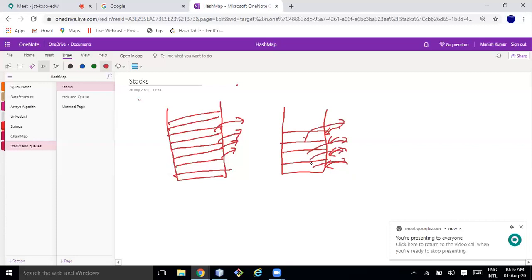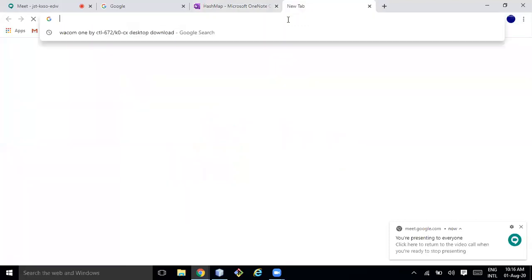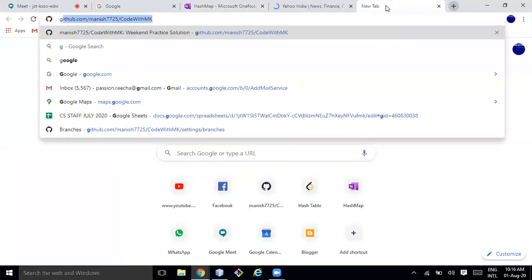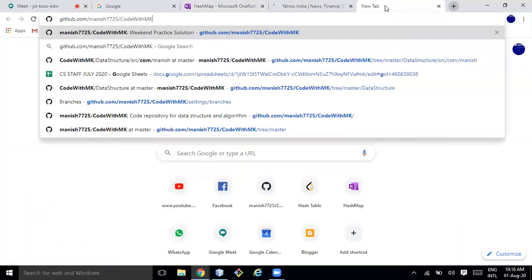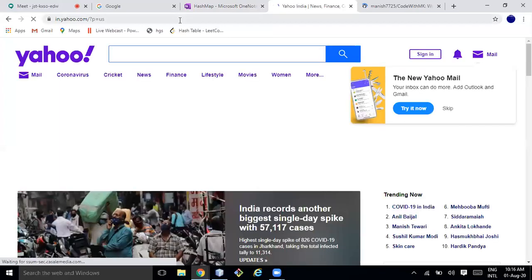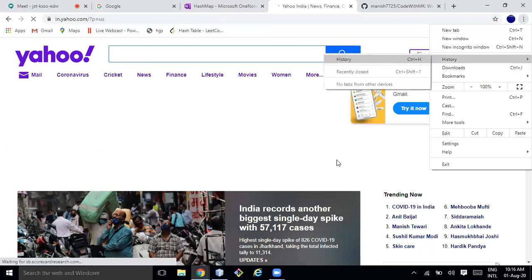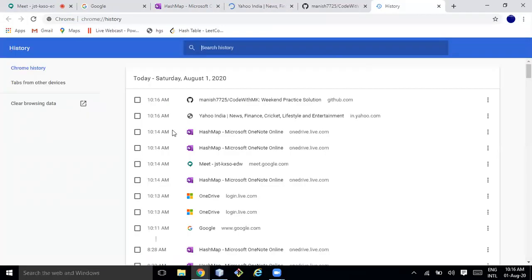One more example I'm giving you. Suppose today I searched yahoo.com. Again I search, let's say, my Gmail or GitHub. So the browser keeps on pushing all this data into history. If you go to history, you will see it in order, whatever I searched keeps on being pushed, based on time.